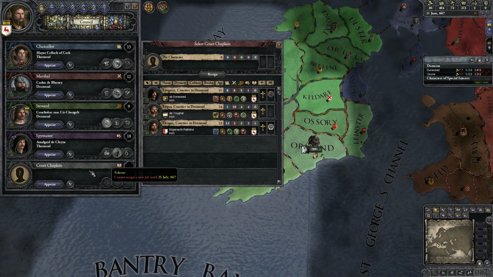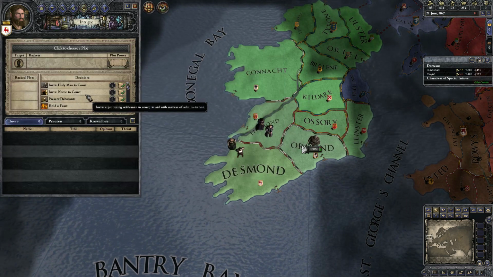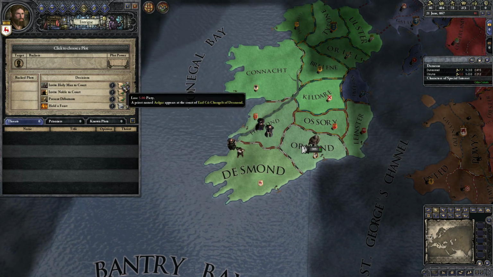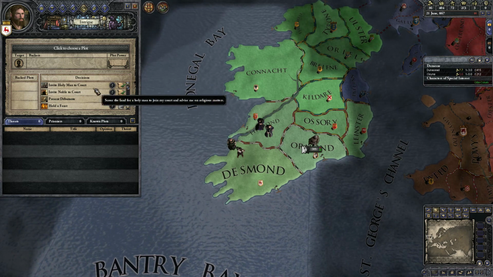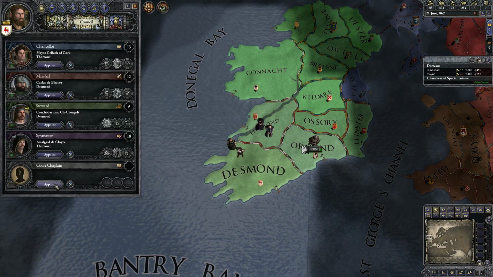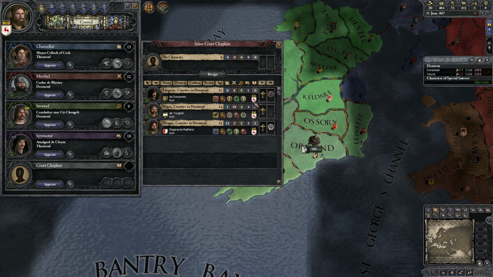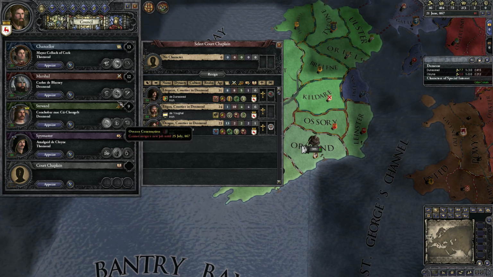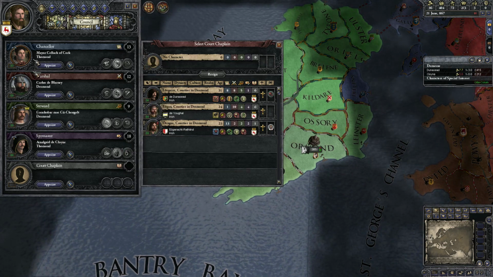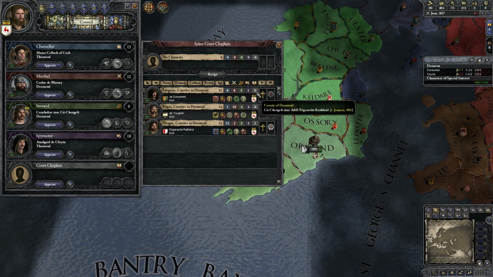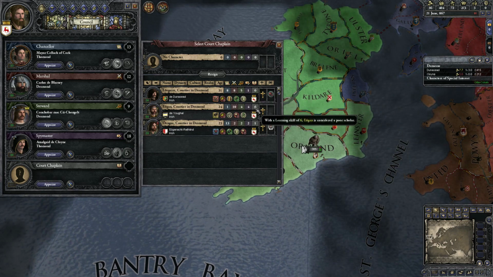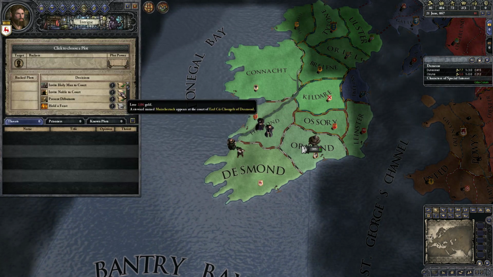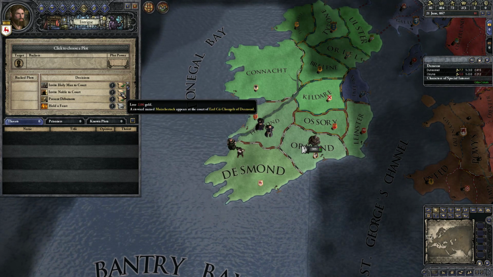Unfortunately, they're all terrible. And so what we'll probably do instead is utilize this decision to invite a holy man to court, and hope that we get someone who's a little bit better than the current characters. Right now, the best learning character, again, learning is what's important. This state learning score, state intrigue, these indicate what attribute is important for each counselor. So we need a character with high learning, and the best we have is 6. We don't really want to use either of those, they're pretty terrible. A good amount would be about 10. Anything beyond 10 is good.